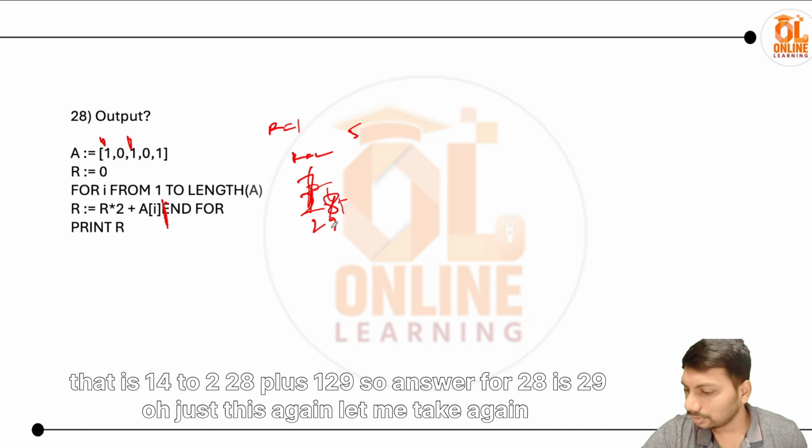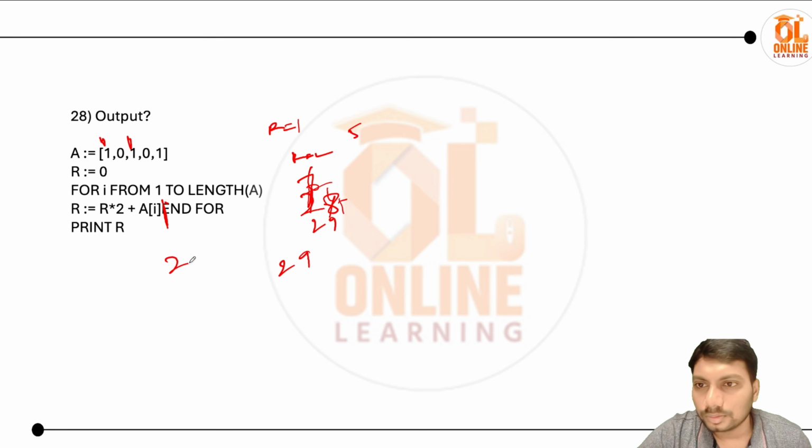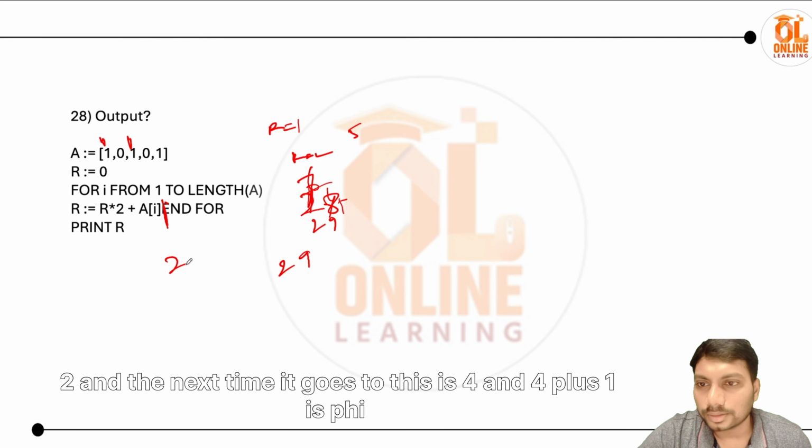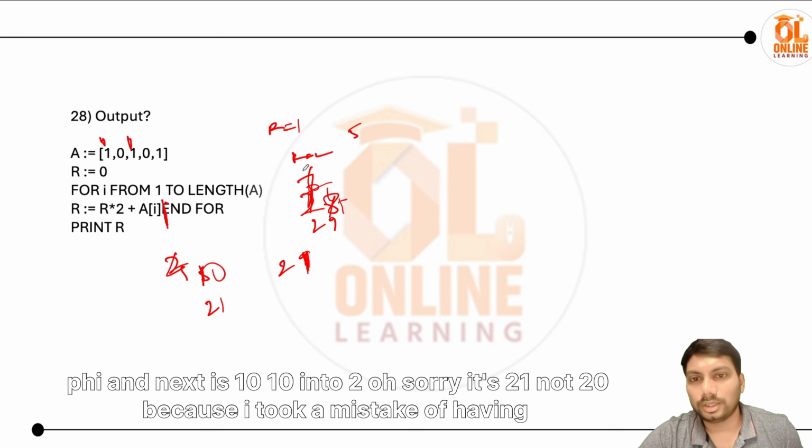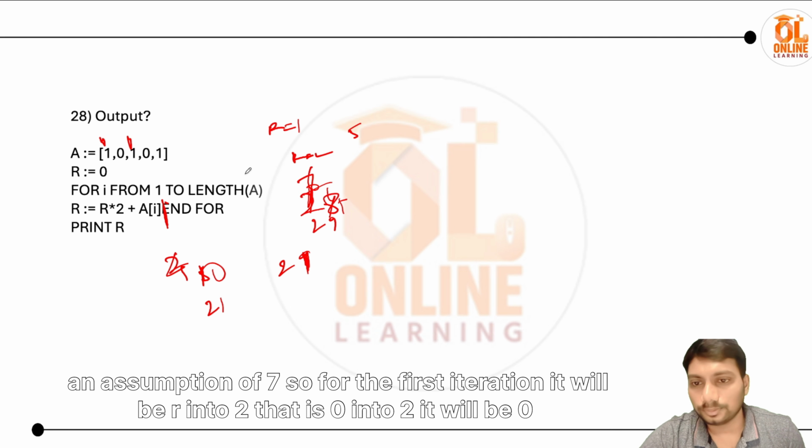Oh, just a second, let me take again 2, and the next time it goes to 4, and 4 plus 1 is 5, and next is 10 into 2, oh sorry, it's 21, because I made a mistake of assuming 7.